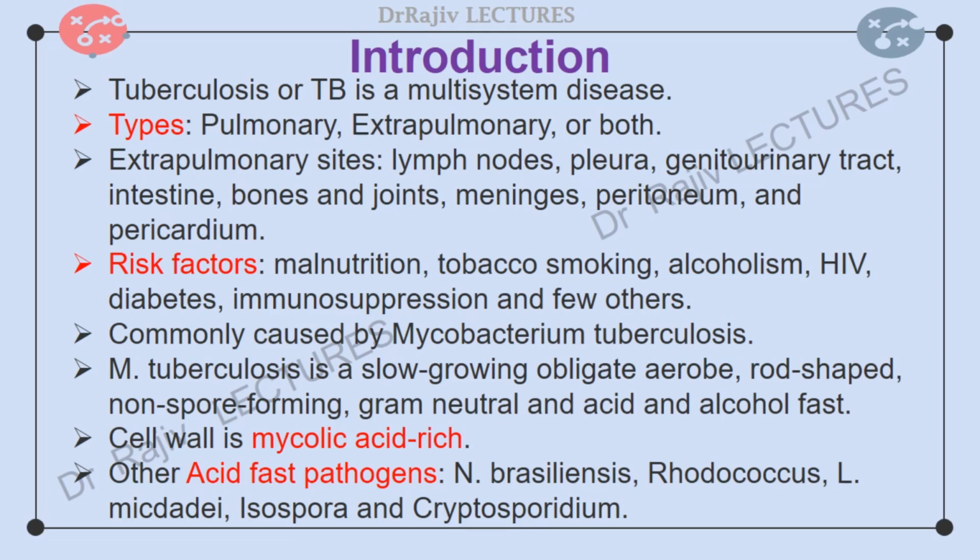Acid-fast pathogens other than mycobacteria are Nocardia brasiliensis, Rhodococcus, Legionella micdadei, and the protozoa Isospora and Cryptosporidium. Immunocompromised patients are additionally susceptible to tuberculosis infection. HIV infection is the strongest risk factor for developing active tuberculosis. Tuberculosis of cervical lymph nodes, pleura, and the small intestine is the main area of concern for a surgeon.